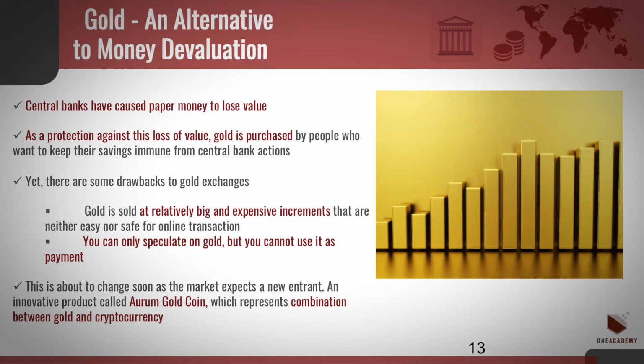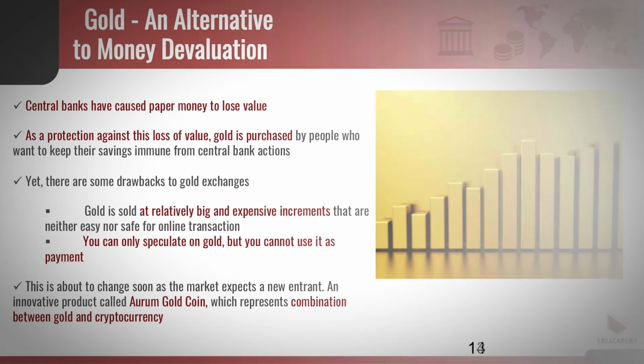Gold is sold at relatively big and expensive increments that are neither easy nor safe for online transaction. You can only speculate on gold, but you cannot use it as payment. This is about to change soon as the market expects a new entrant, an innovative product called Aurum Gold Coin, which represents a combination between gold and cryptocurrency.